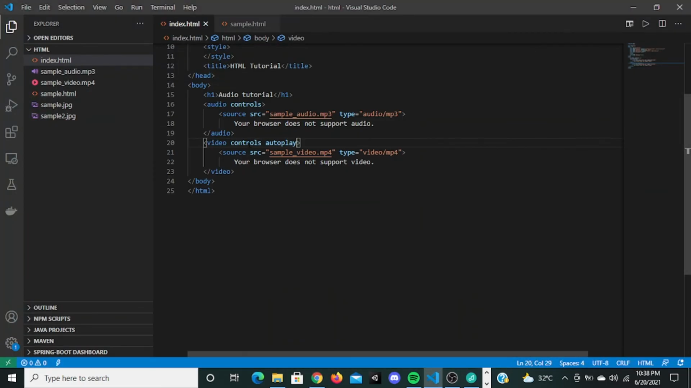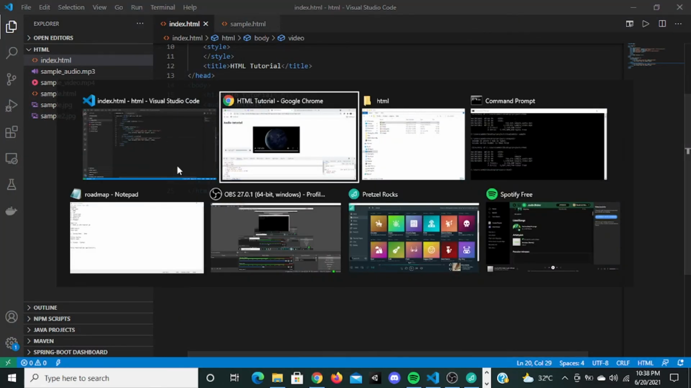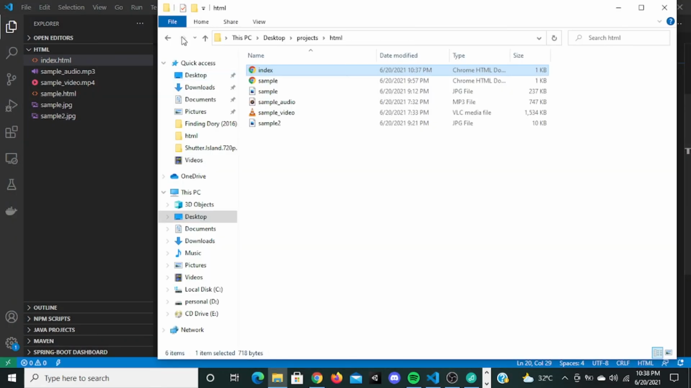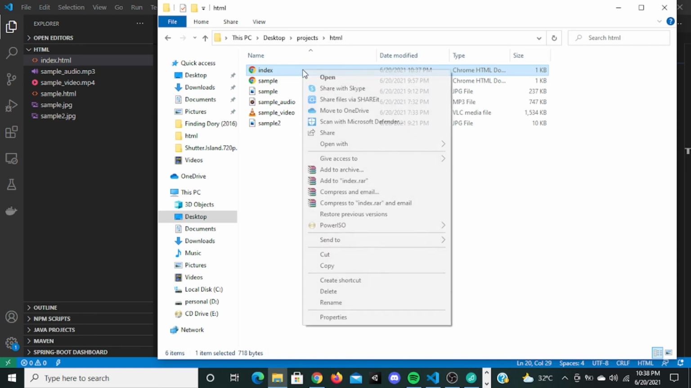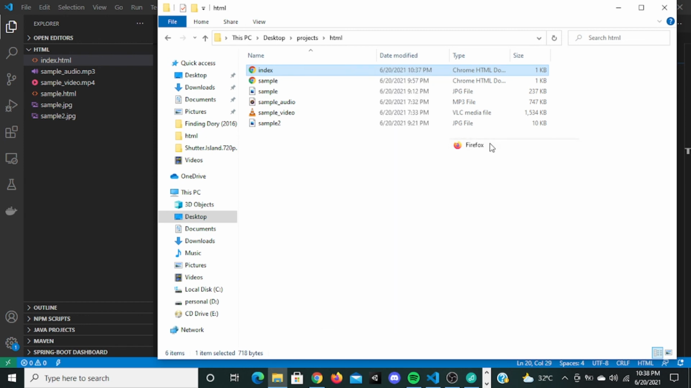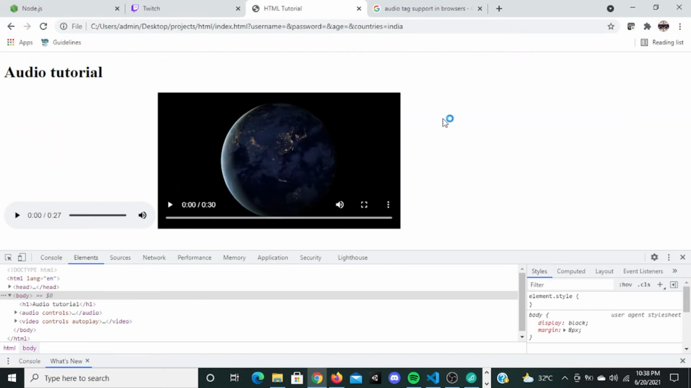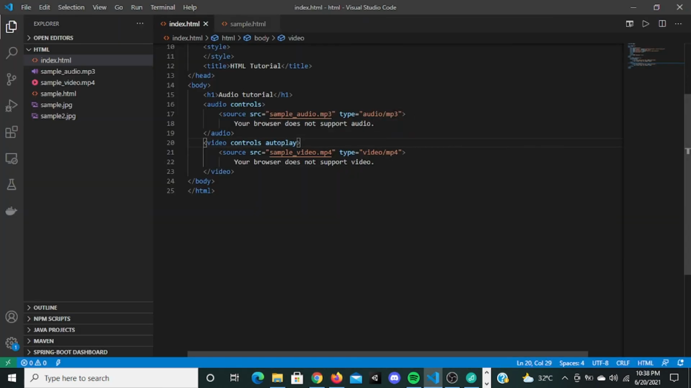Let's try if this works in Firefox. Do I have autoplay on? Yeah, I have autoplay on. So I'm going here, let's open this index in Firefox. But for it to work in Chrome, you can say autoplay and mute it. So it's going to be muted, and you will have to manually unmute it.